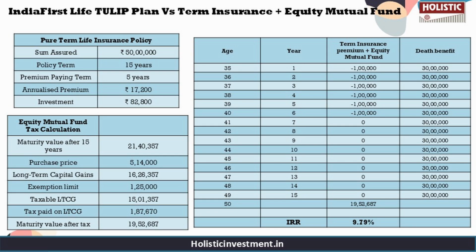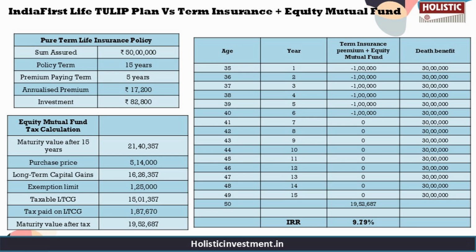For a fair comparison, we are going to consider a pure term life insurance policy for life cover purpose with the same higher sum assured of 50 lakhs instead of 30 lakhs, because the premium is just going to cost us annually 17,200 rupees for a 15-year policy term with 5-year premium paying term. So by choosing term insurance, we get to save 82,800 rupees per year, which can then be invested based on your risk profile. You can opt for safe instruments like PPF for stable tax-free returns, or choose equity mutual funds for higher market-linked growth.